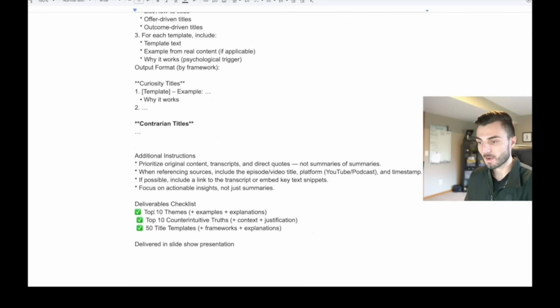By the end, you'll see at the bottom here, I recapped the deliverables that we'd like to see at the end of this: top 10 themes, examples, and explanations, top 10 counterintuitive truths, and 50 title templates delivered in a slideshow presentation. And we can see here, this is exactly what it came back with.